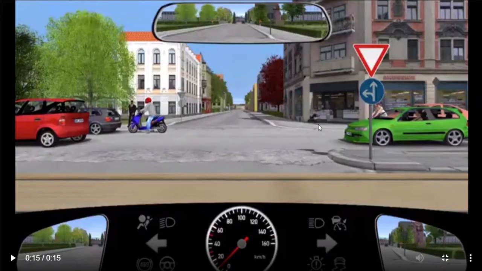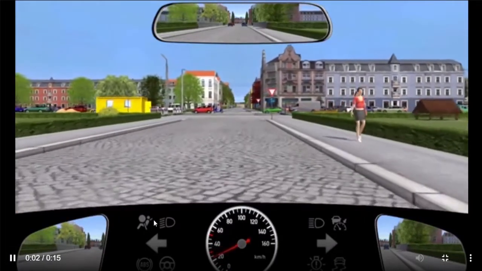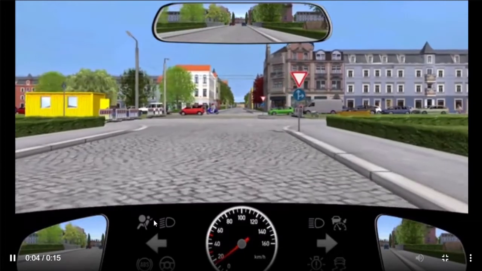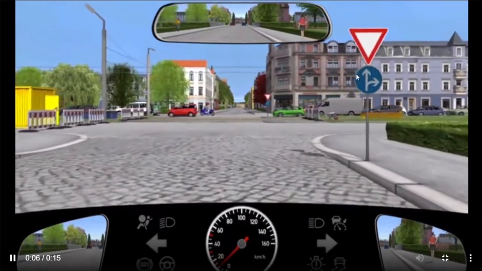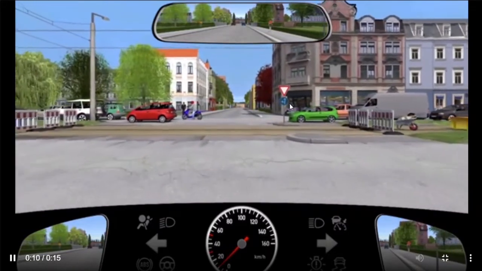The only dangerous thing we need to keep in mind is the cyclist, because we have to stop and give way. We don't have priority on this road. Whenever the inverted triangle comes, you have to wait and give way to the crossroad traffic. Let's see, I will start the video again. We are proceeding onto the road. We have to stop and give way. Then we proceed further, and again we see this sign.